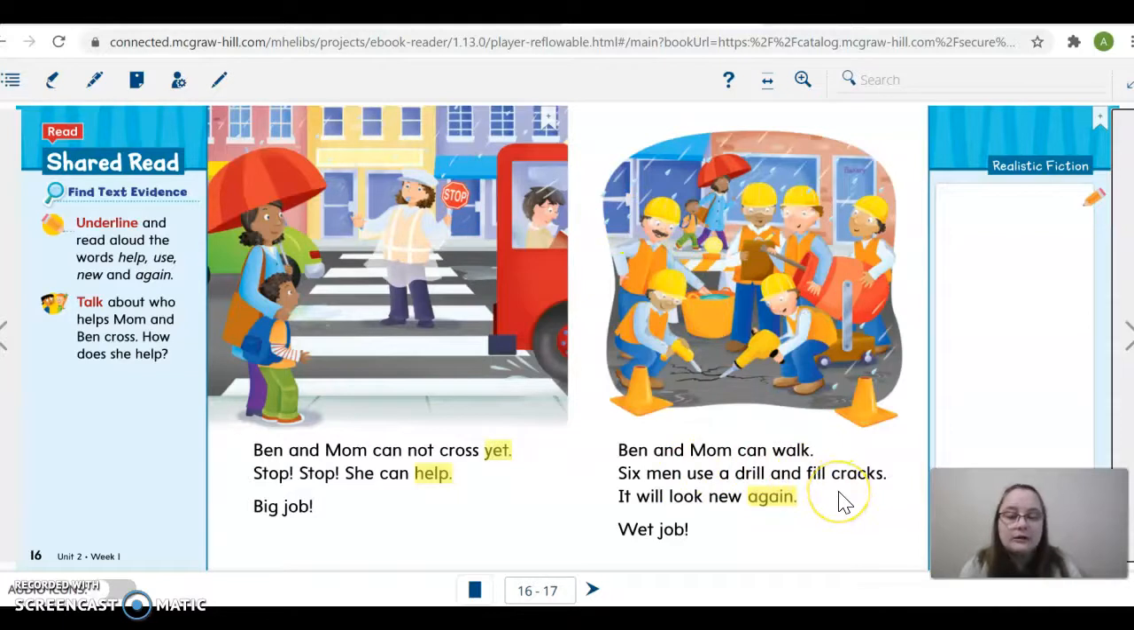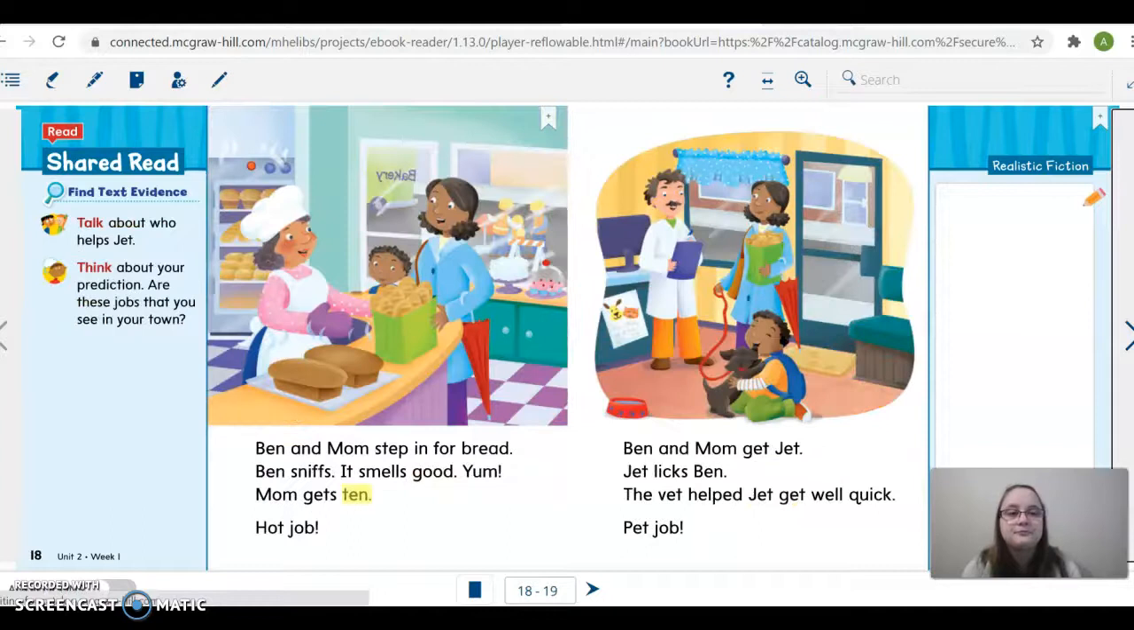Ben and Mom can walk. Six men use a drill and fill cracks. It will look new again. Wet job. So remember, these are construction workers and they're fixing those holes or cracks in the street. Ben and Mom step in for bread. Ben sniffs. It smells good. Yum. Mom gets ten. Hot job. Okay, friends, so remember this is a baker. So remember, she baked that bread, and Ben's mom is buying some of that bread from her.